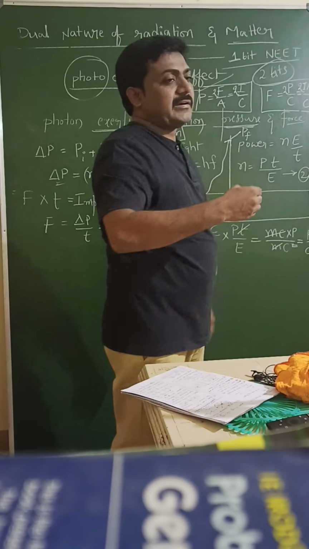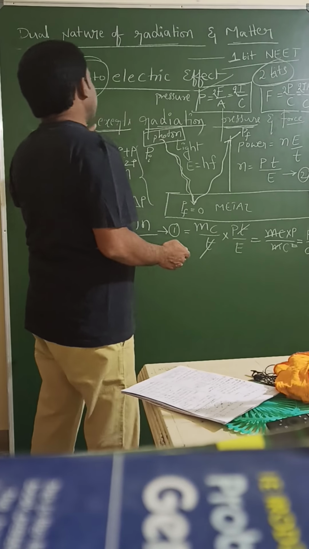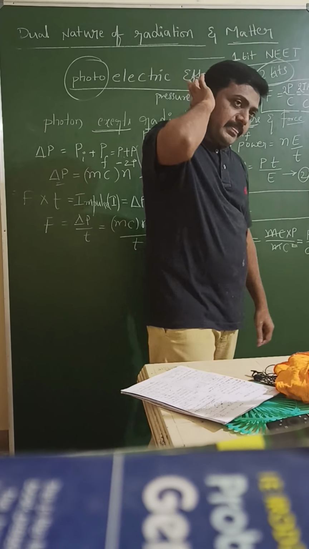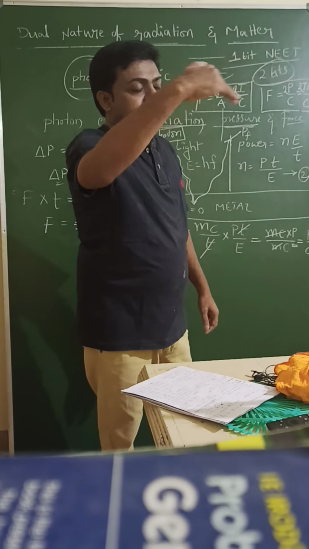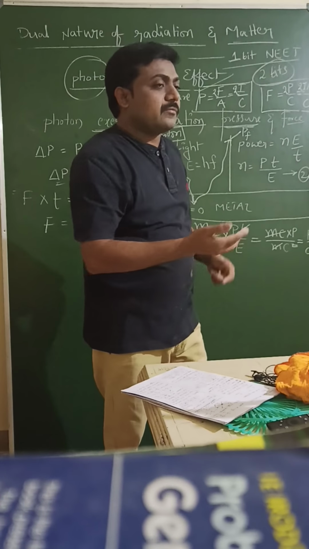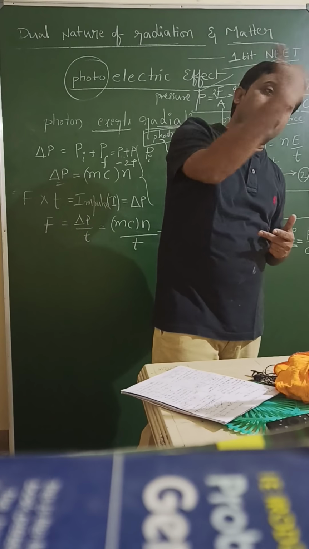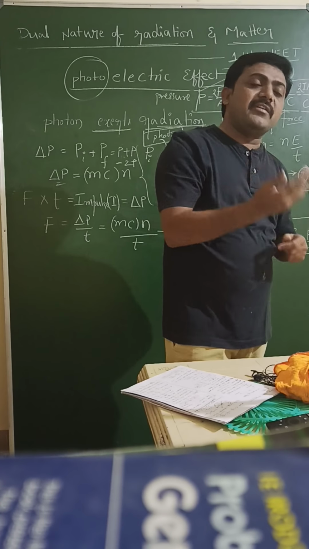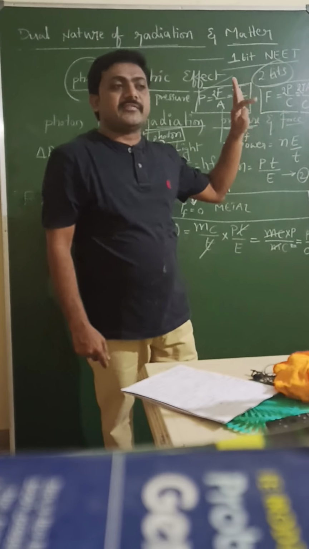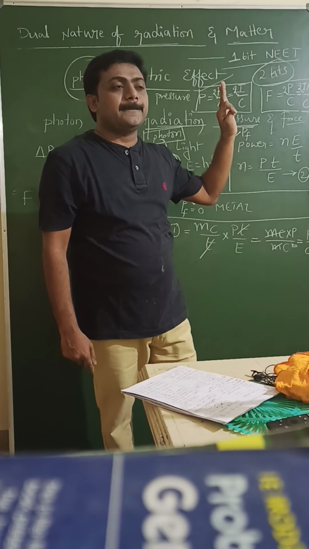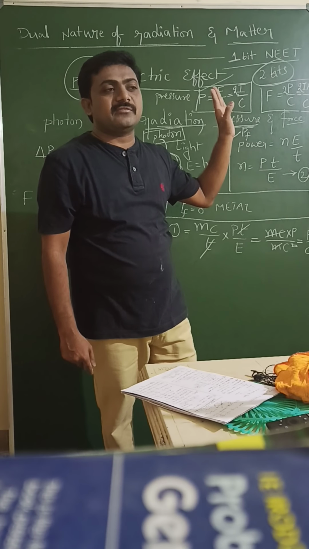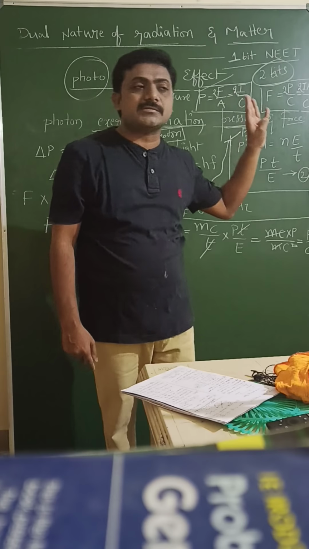Before going to the photoelectric effect, we discussed 4 types of emissions. What are called free electrons? So how are free electrons emitted from the metal surface, how many ways are there? Those 4 ways we discussed. The first way is, anybody? Electron emission is of 4 types. The first type is,